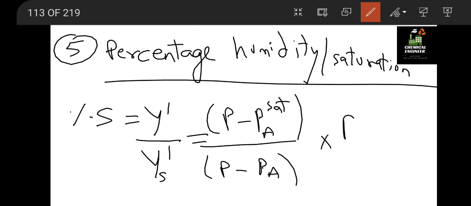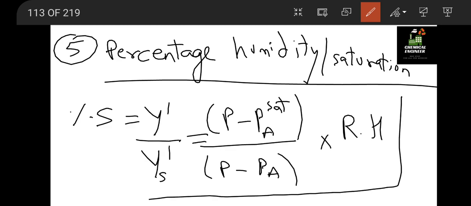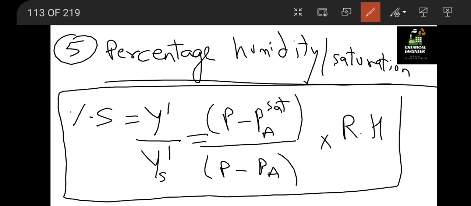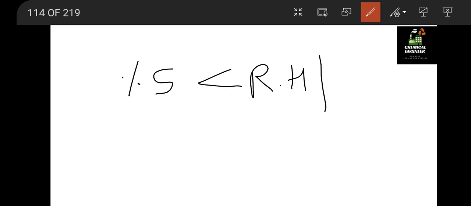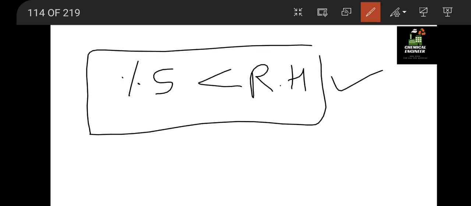It equals relative humidity multiplied by a factor. So from this we have a general thumb rule that percentage saturation is always less than the relative humidity. Okay, remember this.